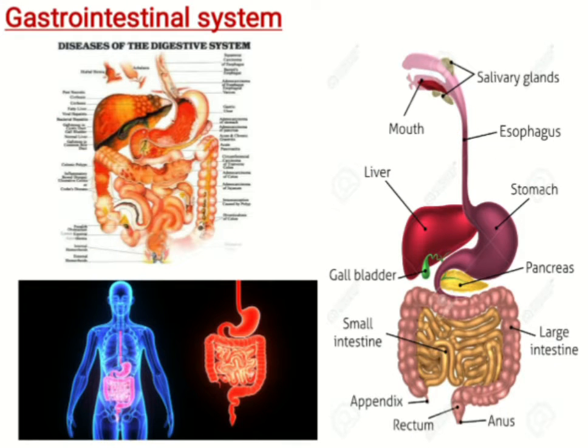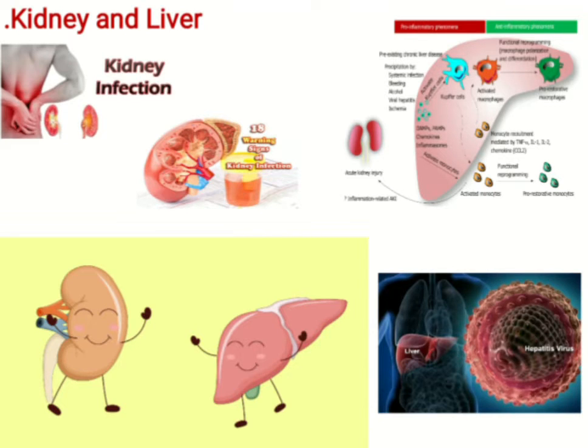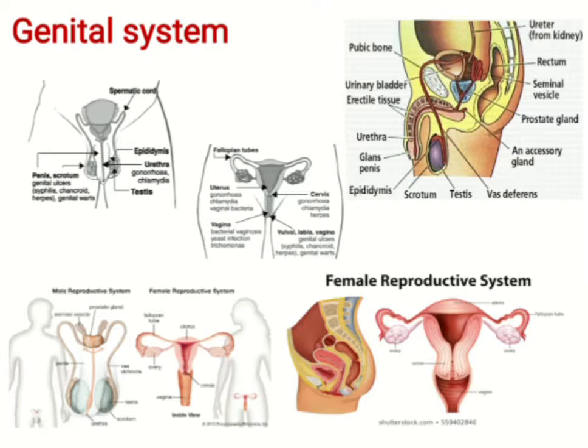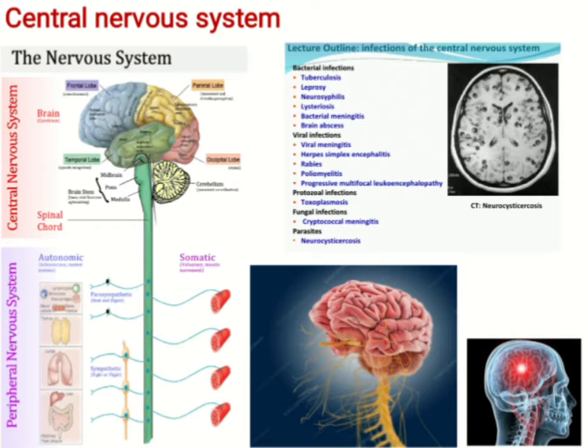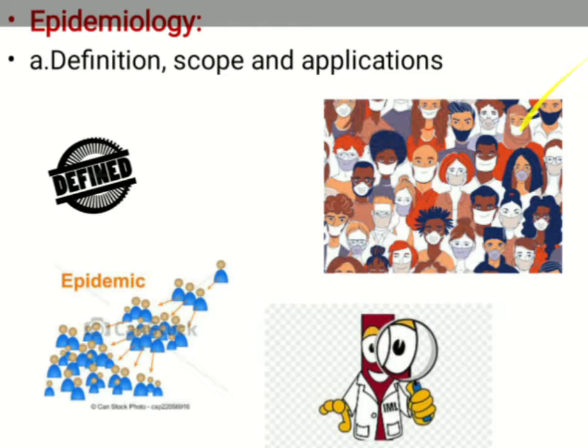We'll go through the gastrointestinal system, your digestive system. Then we'll have an overview of the kidney and liver, two important organs involved in excretion and digestion. There we'll talk about their structure, their function and their infections. Then we'll have an overview of the reproductive system, the male and the female reproductive system, the genital system and the infections associated with it. We'll have a look at the central nervous system, the study of the typical brain and spinal cord. We'll study what the brain and spinal cord really look like, their structure, anatomy and physiology, and then move on to the diseases of this particular system.